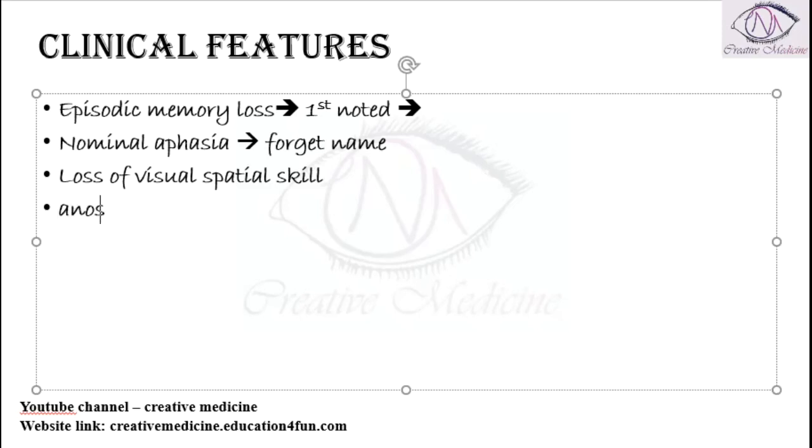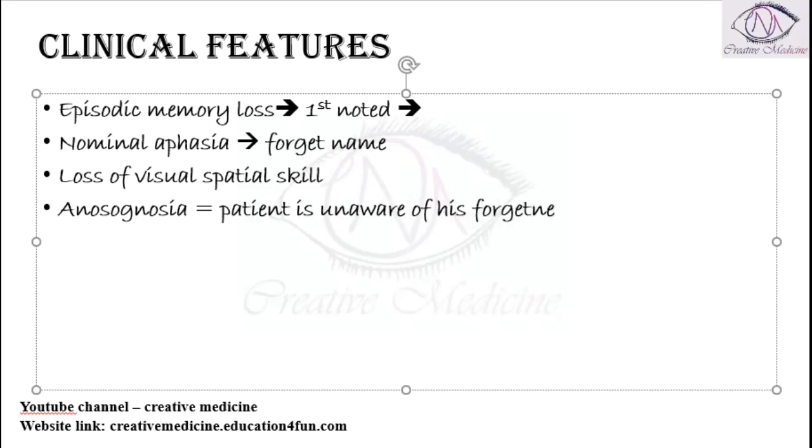The patient can have anosognosia. What is anosognosia? The patient is unaware that he has this problem. The patient is unaware of his forgetfulness. He doesn't know that he has this issue of forgetfulness. He has difficulty in following commands. That is apraxia, where the patient has difficulty in following commands.